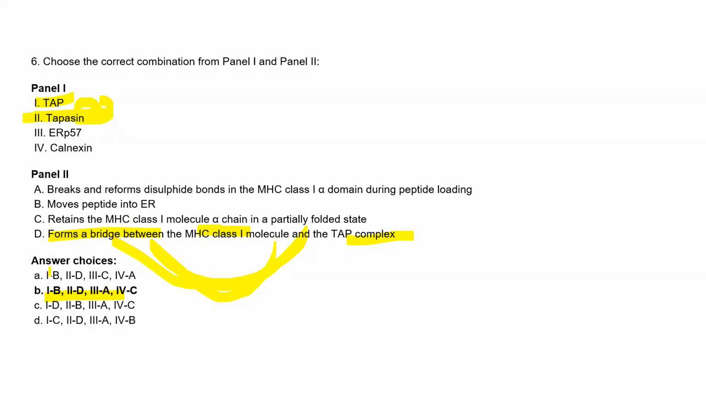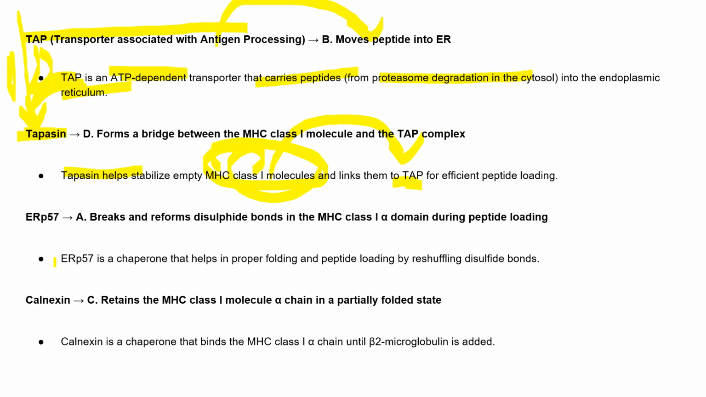So these two options have the first B, second D, right? Now we have to recognize whether the third is correct with C or the third is A. ERP57. So ERP57 is a chaperone.